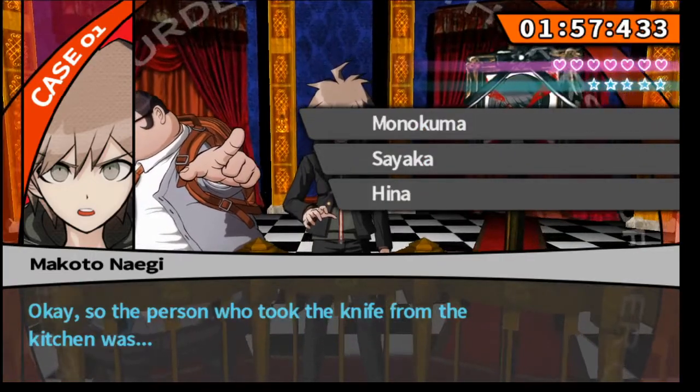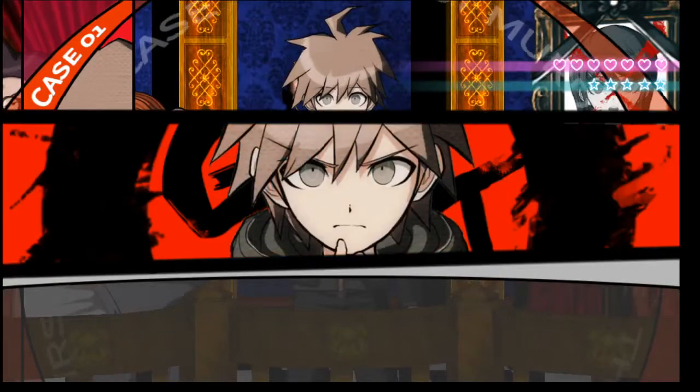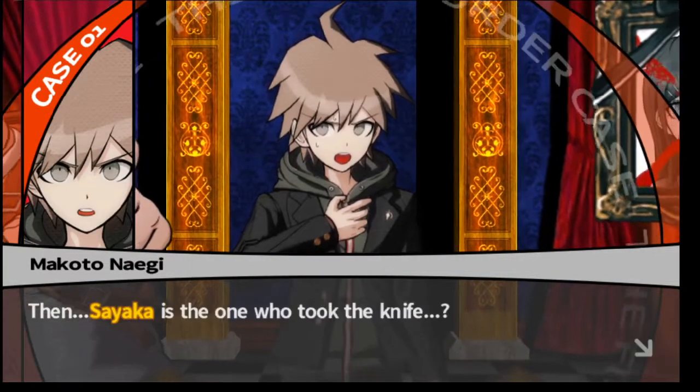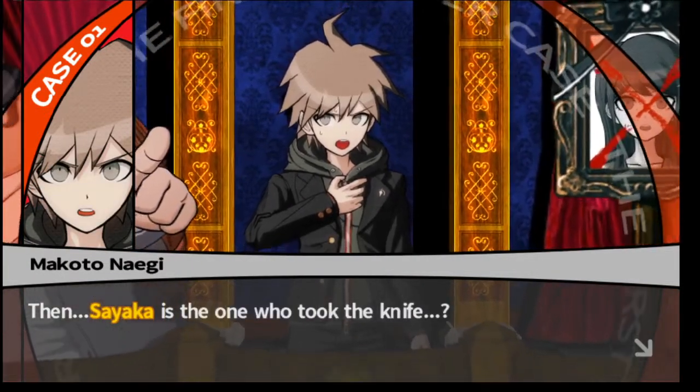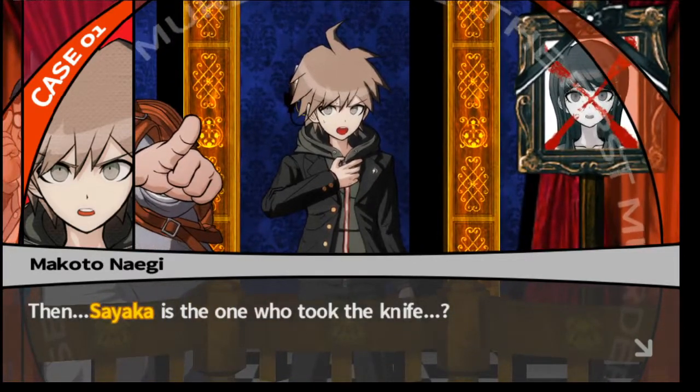Okay, so the person who took the knife from the kitchen was... Well, just saying, Sayaka took the knife? Considering the broken wrists and all that stuff, I don't know how elaborate she would have had to do that. Agreed. Maybe in the end she did kill herself. But before that, it was a struggle. Maybe so that that person couldn't get to her. She did it herself.